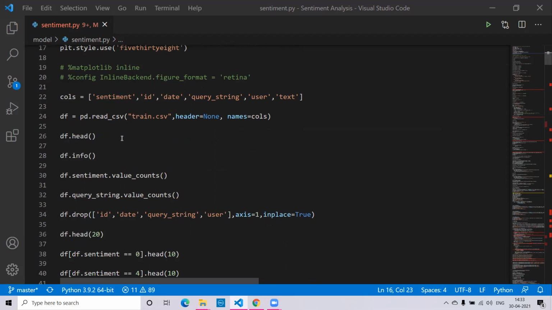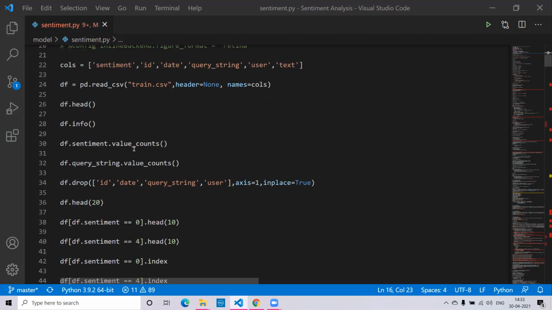Then we have given the function called df.head, which will display the top 10 rows of our dataset. Then we have df.info, which will display the information of all the columns. Then we have df.sentiment.value_counts. Value_counts is basically used for counting all the negative and positive tweets present in our dataset. Then we have query_string.value_counts. We have used this to count all the query strings which are present in all the columns of our dataset.